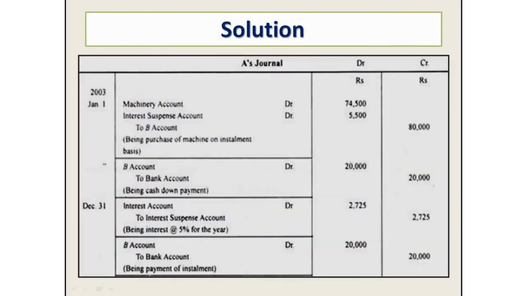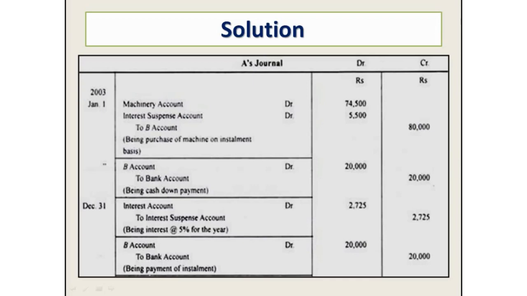First, we see the journal entries in the books of the buyer. Mr. A is the buyer, Mr. B is the seller. First journal entry: purchase of machinery account debit, interest suspense account debit, to Mr. B account, being purchase of machine on installment basis. Machinery account debit 74,500, the full cash value. Interest suspense account 5,500, to Mr. B account 80,000. Next, down payment: Mr. B account debit to bank account. Down payment is paid. The down payment amount is rupees 20,000.